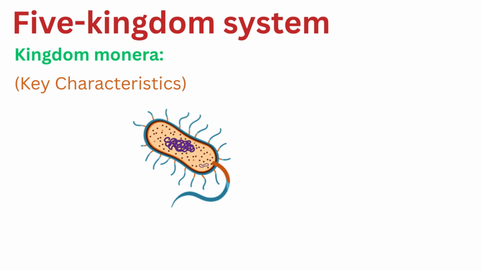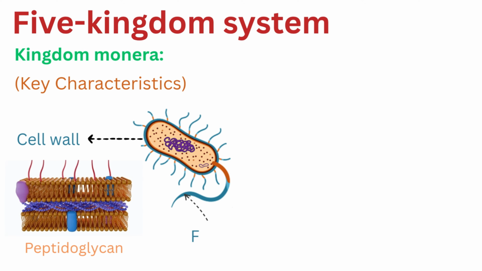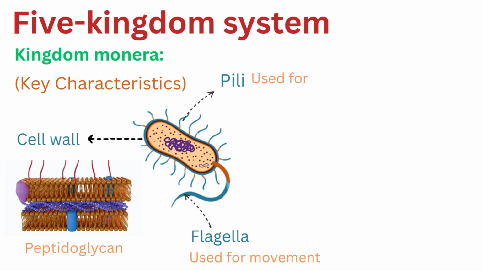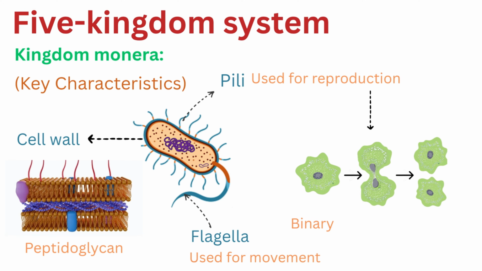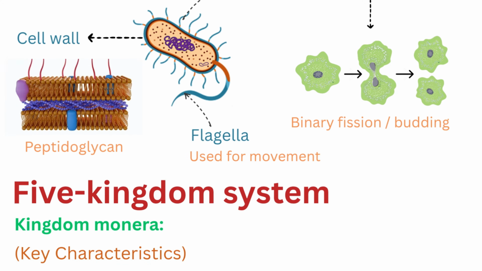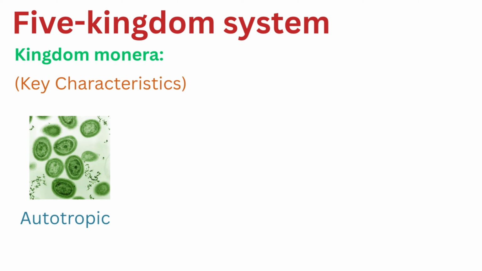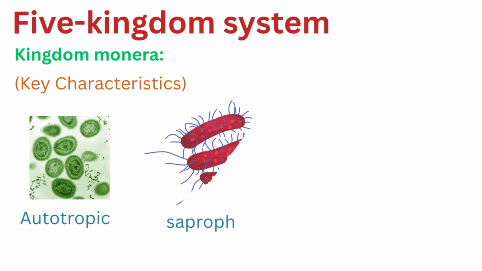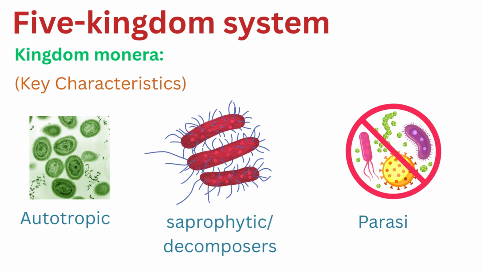What makes a moneran stand out? Their most distinguishing feature is a rigid cell wall made of peptidoglycan. For movement, they use whip-like structures called flagella, and they have hair-like pili used for attachment or reproduction. Speaking of reproduction, they primarily keep it simple through asexual methods like binary fission or budding. Their nutrition is incredibly diverse. Some are autotrophic and make their own food, while others are saprophytic decomposers or even parasites.